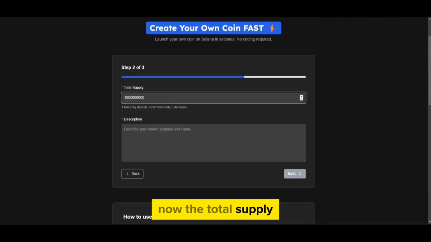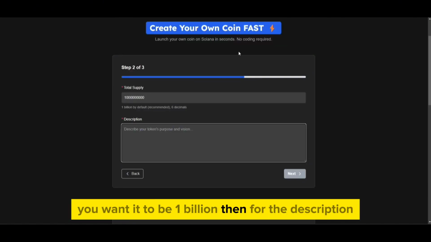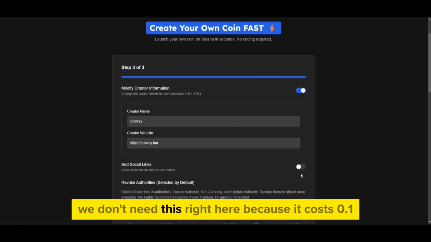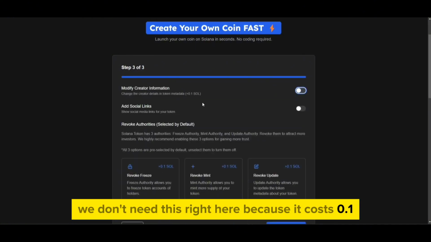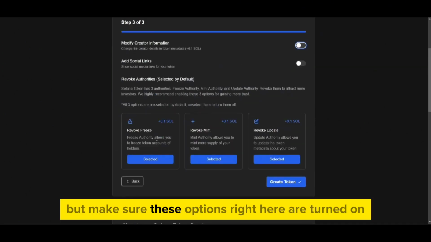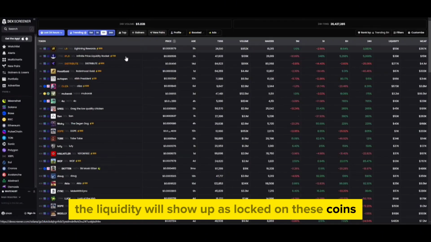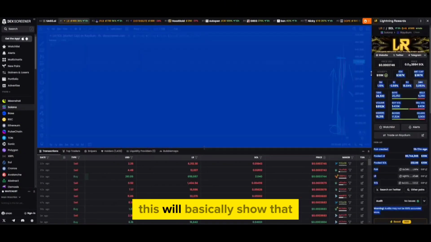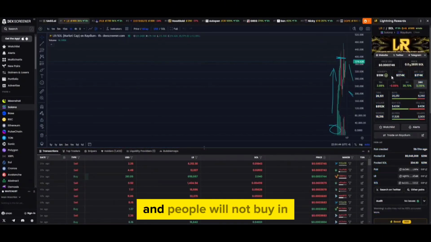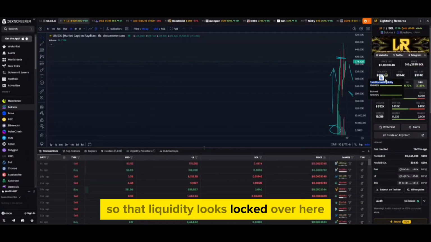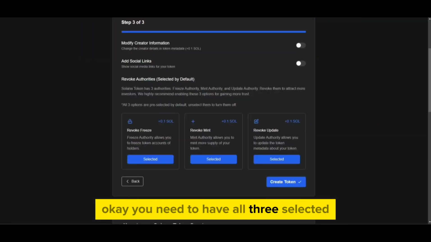Now, the total supply, you want it to be 1 billion. Then for the description, you want it to be the official cutest sleeping monkey coin. Now, we're going to press next. We don't need this right here because it costs 0.1, so we don't really need it, but make sure these options right here are turned on. The liquidity will show up as locked on these coins. If it does not show up as locked, this will basically show that you can take people's money and people will not buy in. Make sure you have these enabled so that liquidity looks locked over here, okay? You need to have all 3 selected. Now, we're going to press create coin.